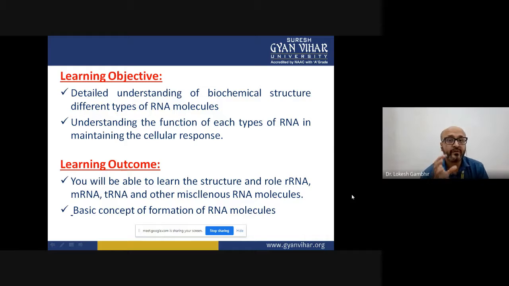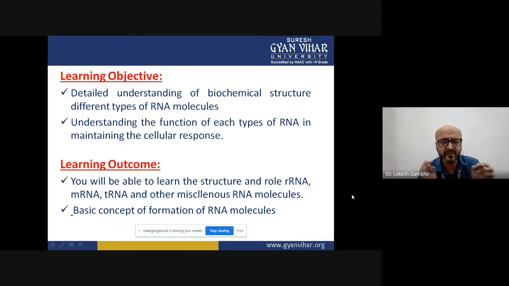So now our focus will be to go to the next topic, that is transcription. But before talking about transcription, let us first talk about what RNA is. One should be able to understand the RNA molecule first, and then we can talk about how that RNA is being synthesized from the DNA. So this particular lecture is focused on providing you the basic understanding of very basic concepts, that is, what RNA is.